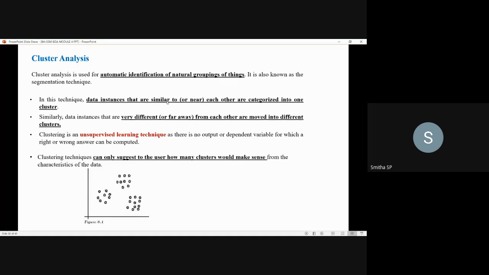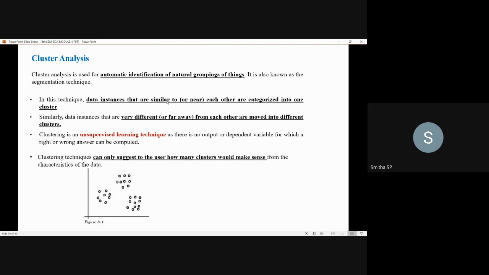Clustering is an unsupervised learning technique. In the discussion about supervised and unsupervised learning in the previous modules, we came to know that cluster analysis falls under unsupervised learning, as there is no output or dependent variable for which right or wrong answers can be computed.